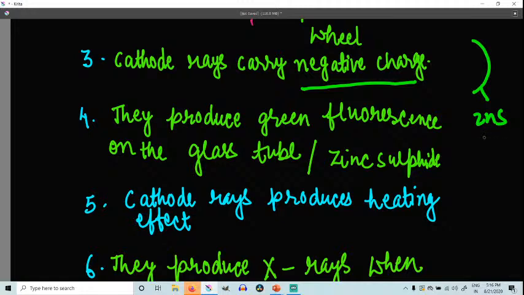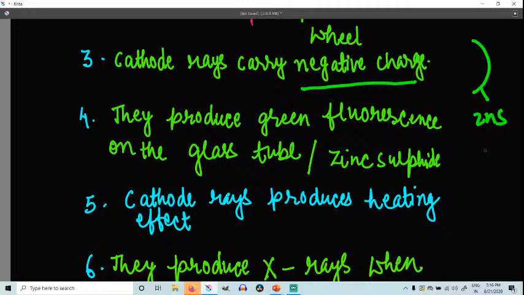Inside the discharge tube, we have seen the cathode rays were producing green fluorescence on which side? At the back of the anode. And this can also be seen when the cathode rays hit some substances, like if the discharge tube has a coating of zinc sulfide, then we can see the green glow.